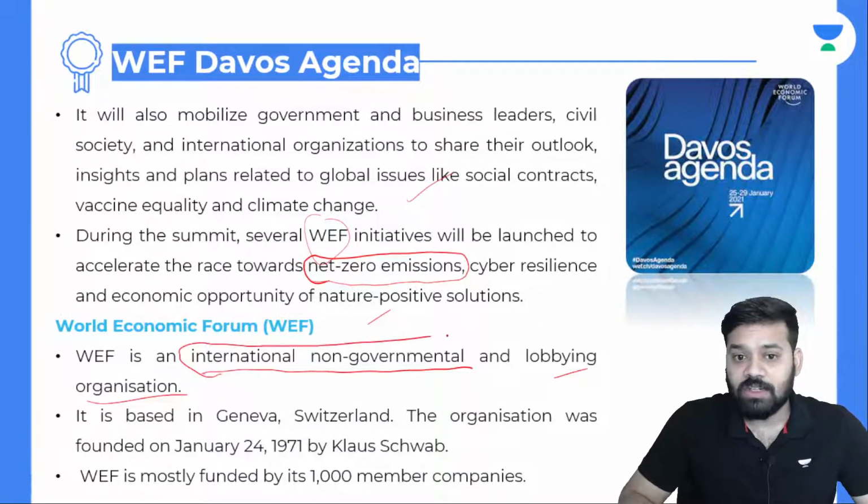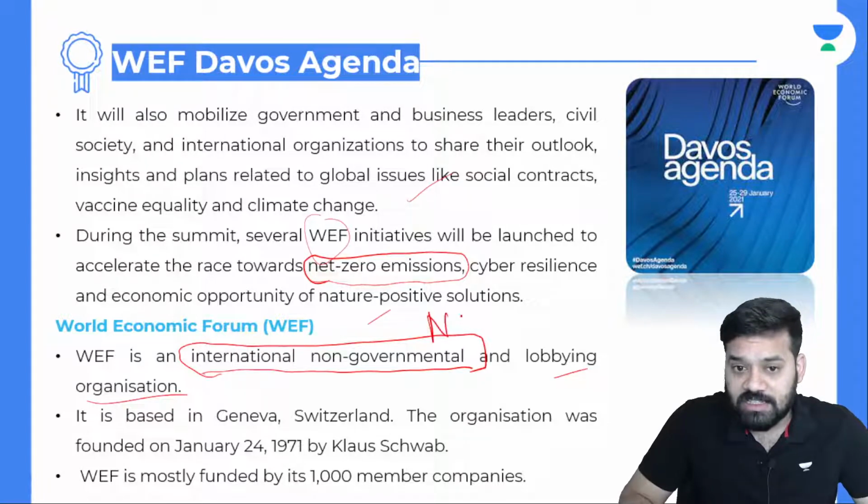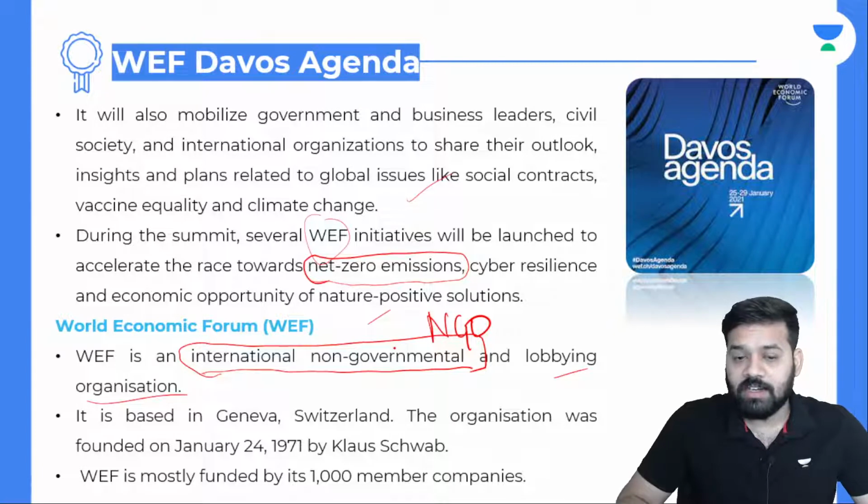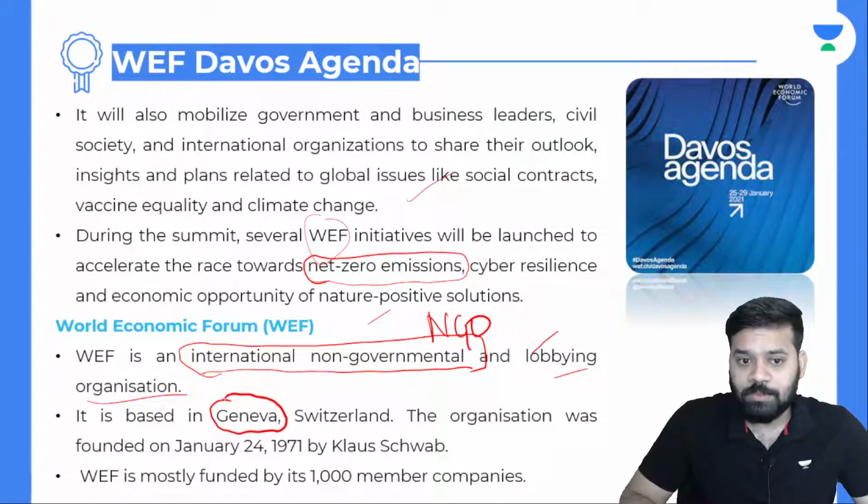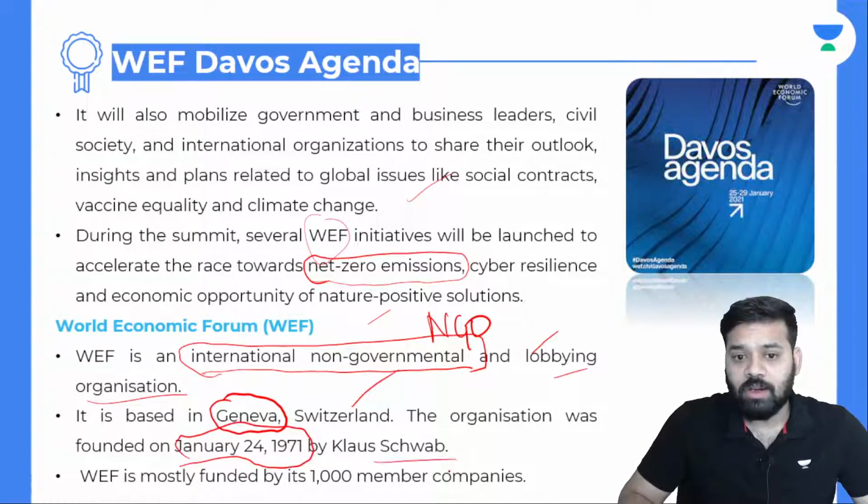About World Economic Forum, this is an international non-governmental and lobbying organization. World Economic Forum is not an international government organization, it's an international non-government organization, and it's a lobbying organization. The headquarters of World Economic Forum is in Geneva, Switzerland, and the organization was founded on January 24th, 1971 by Klaus Schwab. So it has celebrated Golden Jubilee celebration last year. World Economic Forum is mostly funded by its 1,000 member companies.